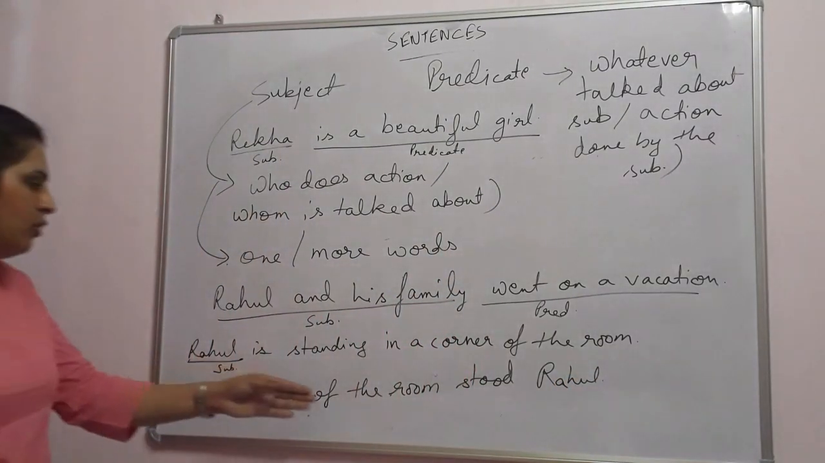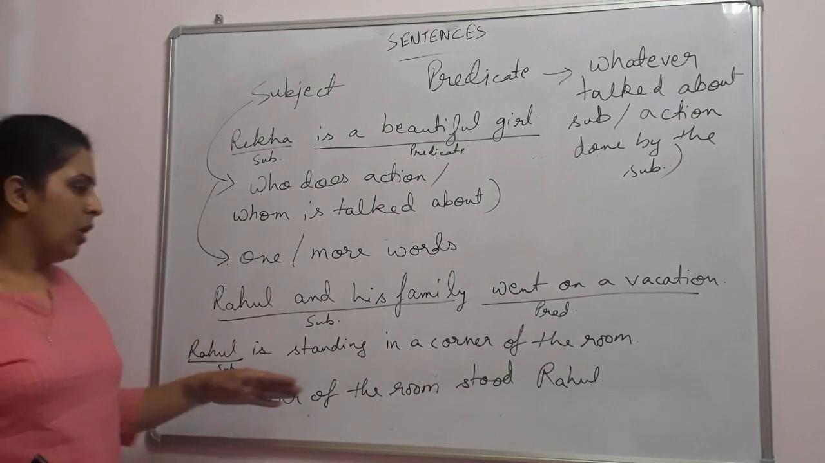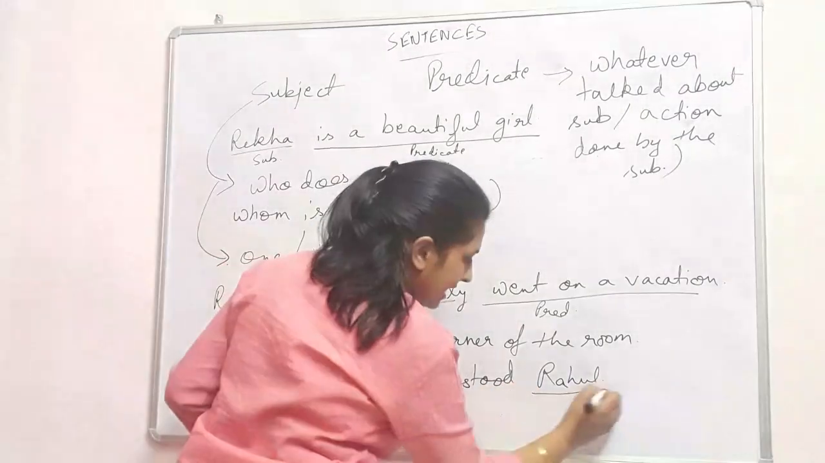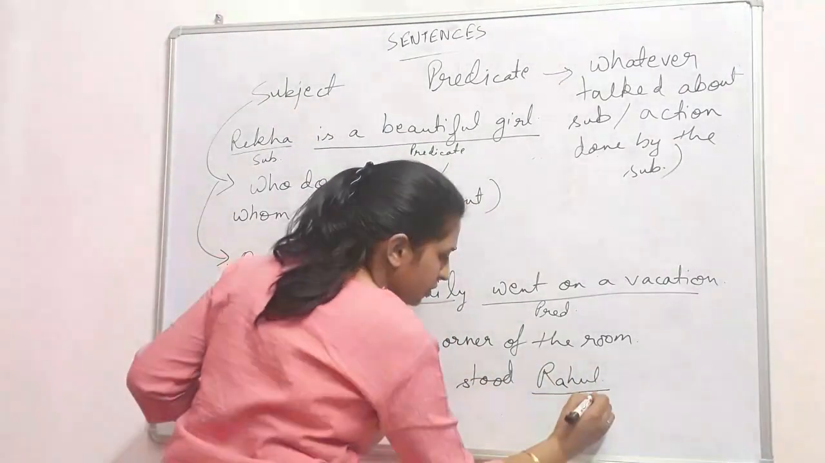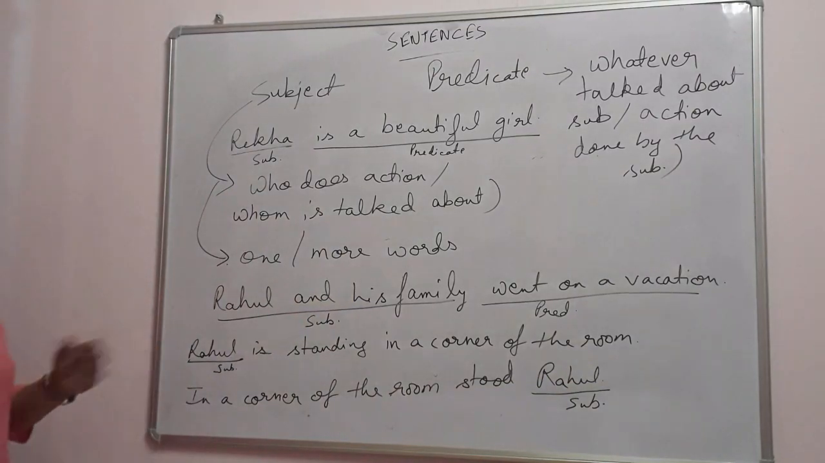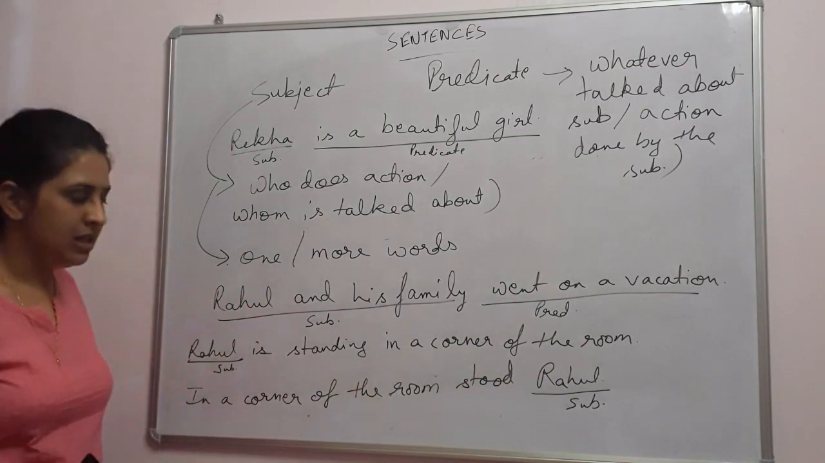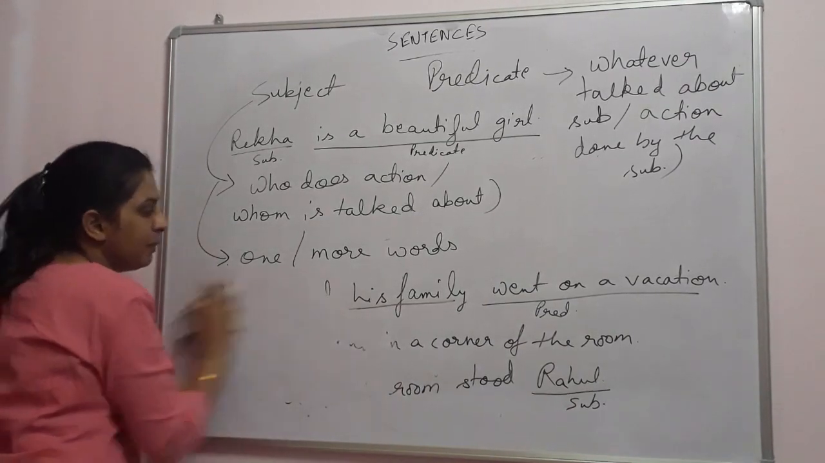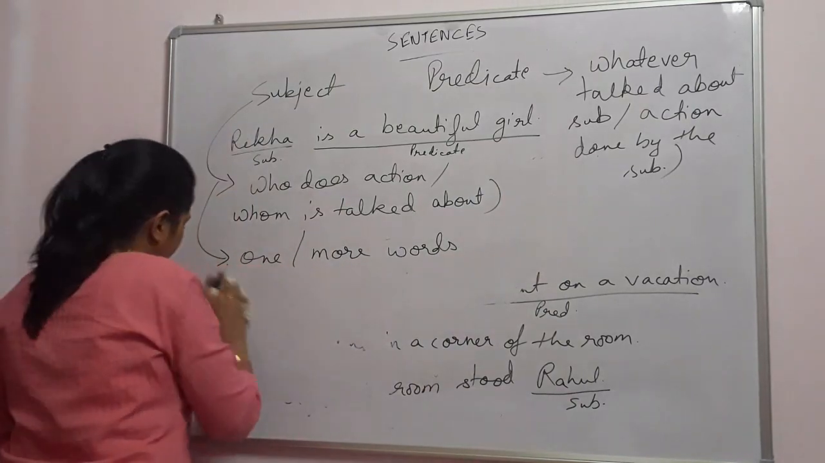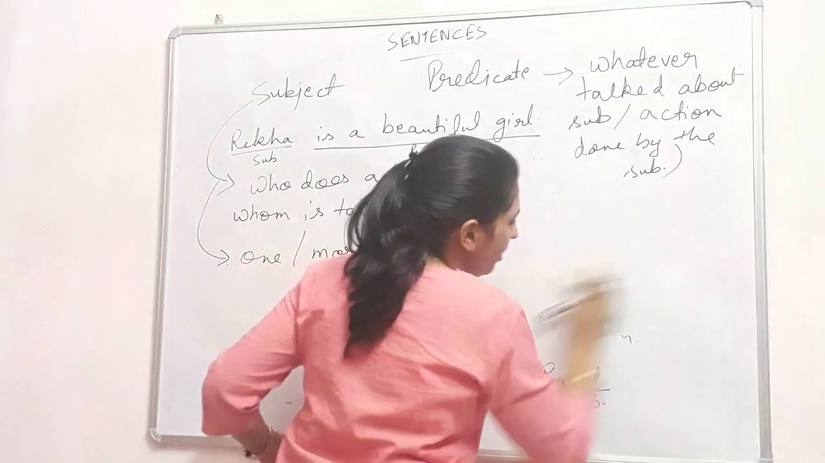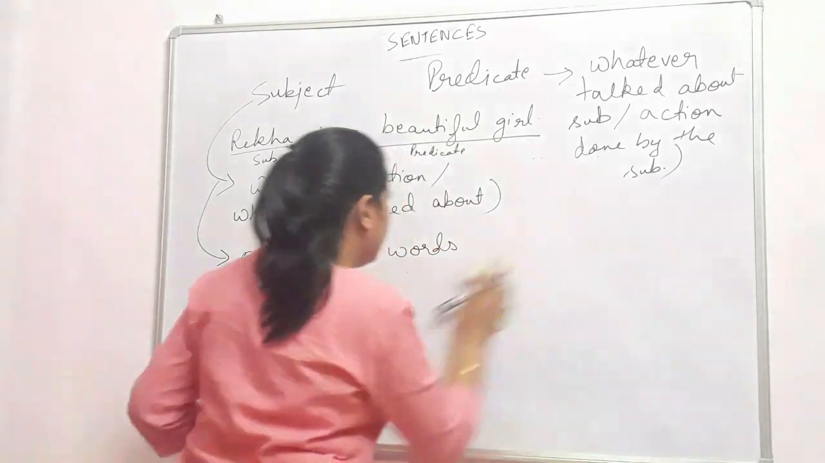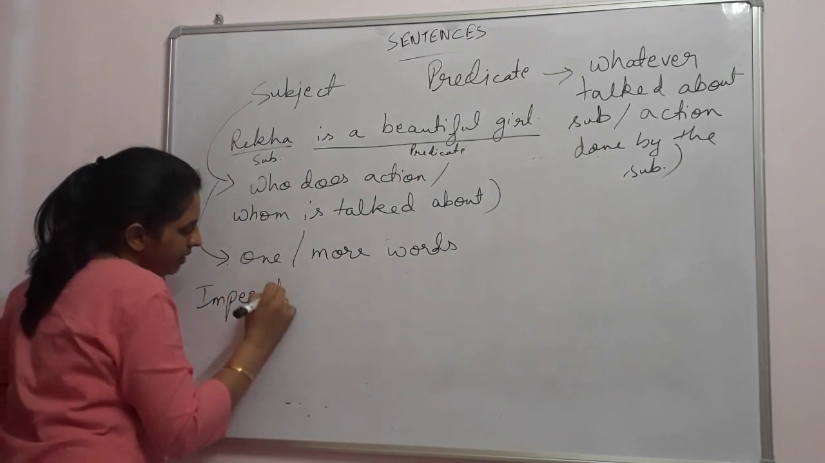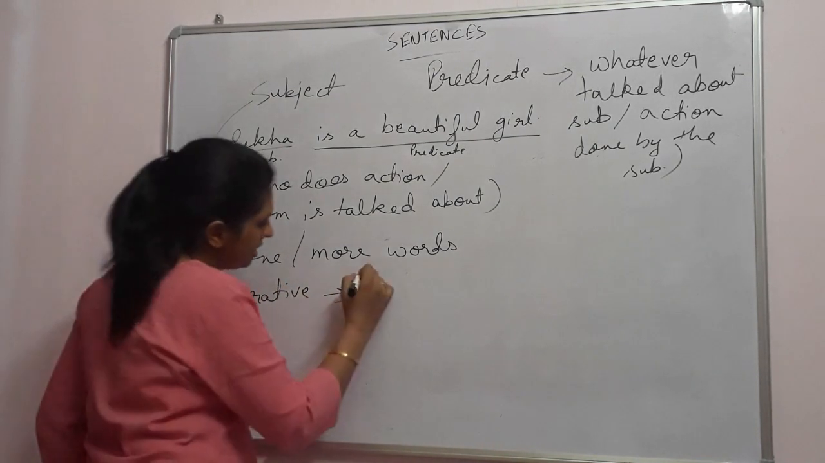In a corner of the room stood Rahul. So, Rahul, here, who is standing in the room? Rahul, but it is placed at the end. Even then it is our subject. So, you see that the subject can come in the starting and it can come in the end also or any other place. Then, one more thing about subject is that in imperative sentences, in interrogative and exclamatory sentences, you can know what the subject is. But in imperative sentences, you always have to remember that the subject is always you.